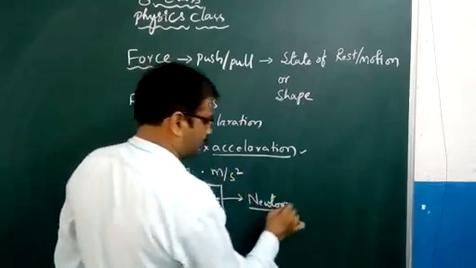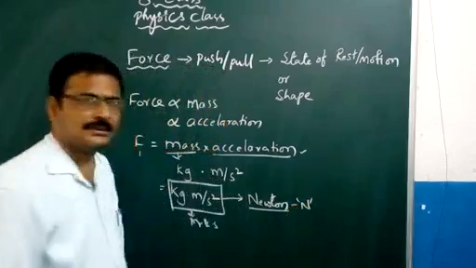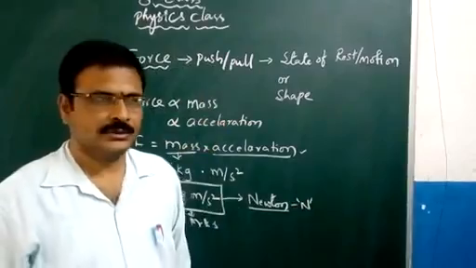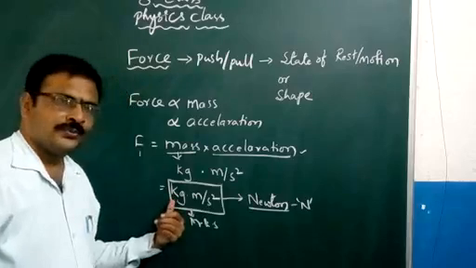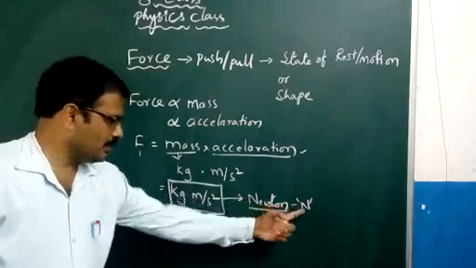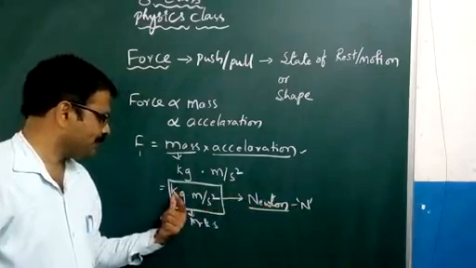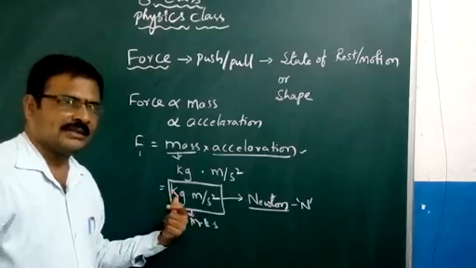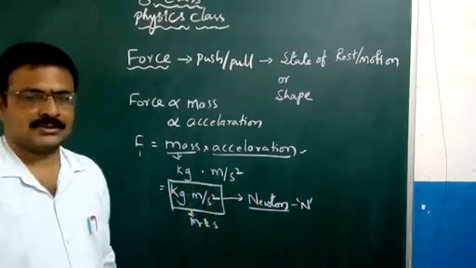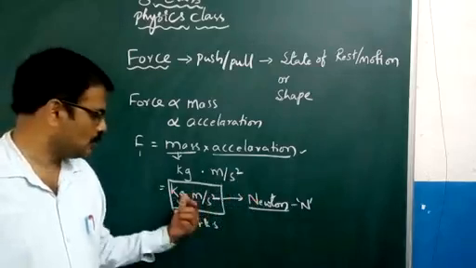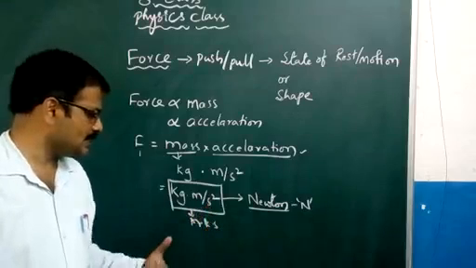One Newton, generally represented by capital letter N. One Newton of force is said to make a mass of 1 kg move with an acceleration of 1 meter per second square.